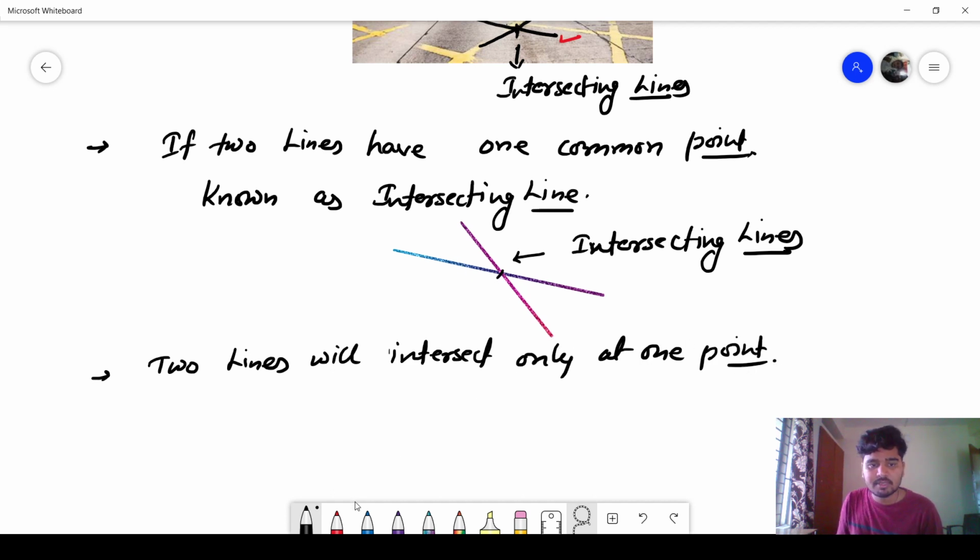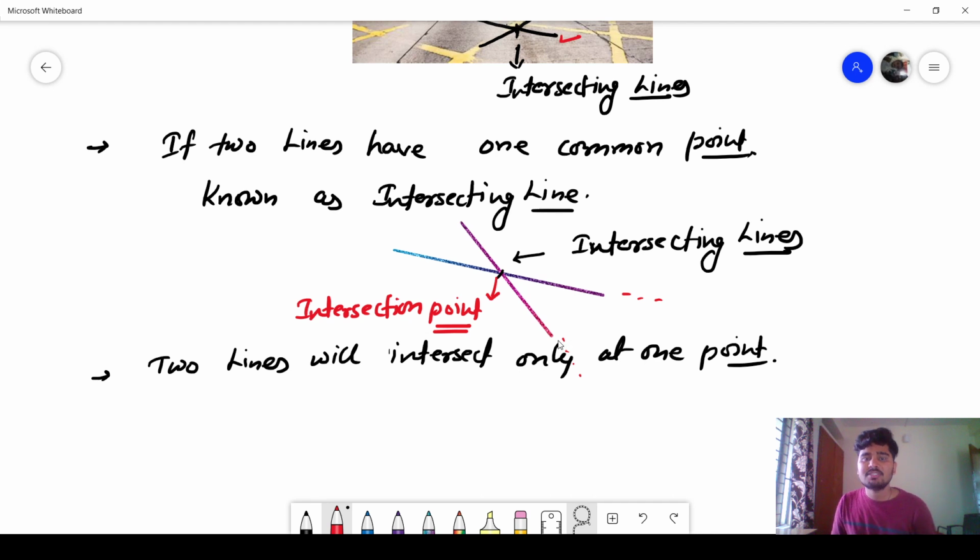Now they are intersecting here. It will go this way, it will go this way, and they will not meet again. So they will intersect at only one point. This is their intersection point. This is known as their intersection. These are the intersecting lines.